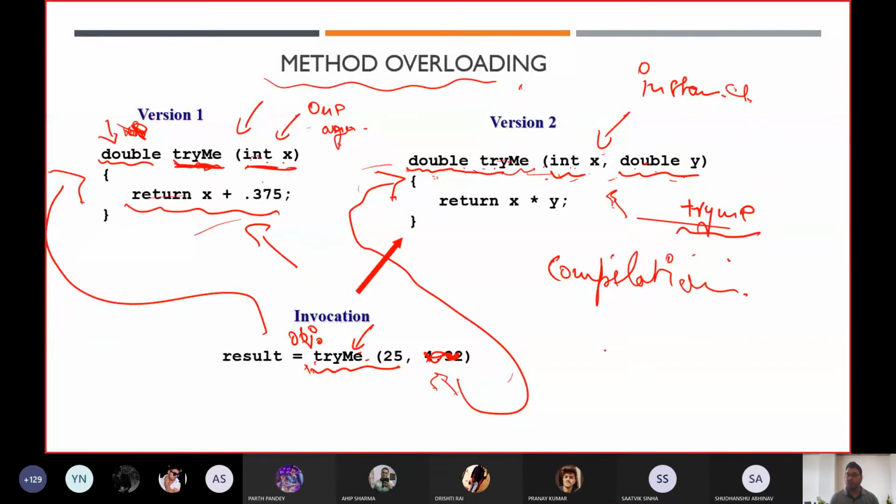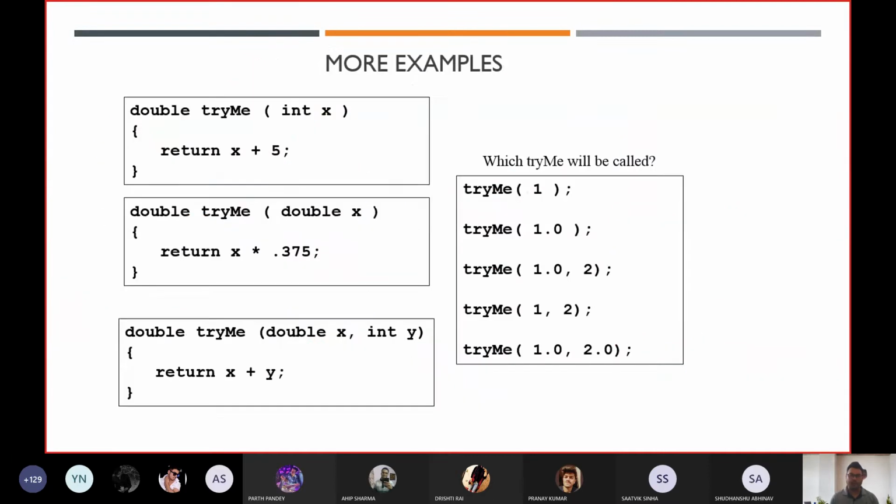So it is very useful in the concept of polymorphism. Right now I'm not going to talk about what polymorphism is. It is again a very important concept of the Java programming language, which we are going to discuss later on. Right now just try to understand this point: method overloading is when you have the same name with a different signature, and signature means different arguments. Like here in this case, I have created three methods over there having the same name, but with different signatures.